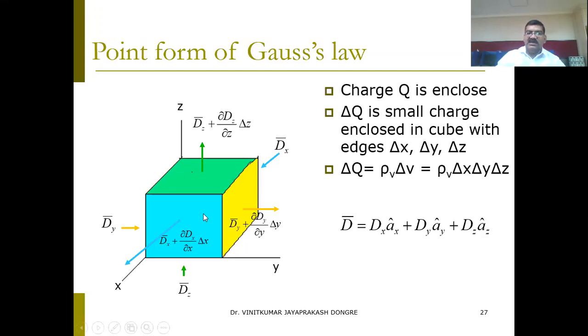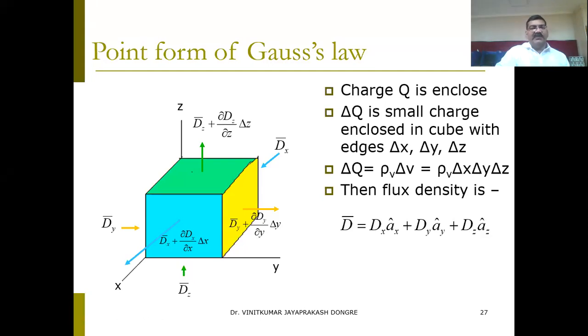As it is a cube, it is simply the multiplication of three edges, that is del x into del y into del z. This is the simple concept. And the flux density D equals dx ax plus dy ay plus dz az, along the x-axis, y-axis, and z-axis. We are using the simple Cartesian coordinate system for this derivation.